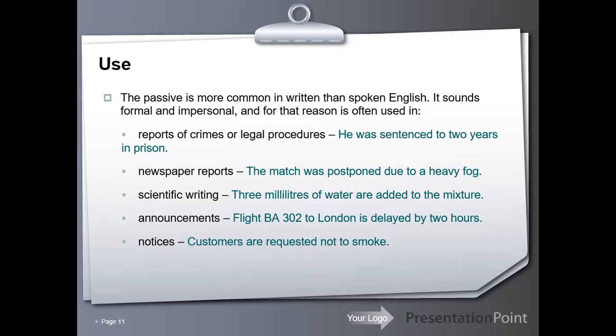We also use it in scientific writing. 3 milliliters of water are added to the mixture. Announcements are also used with the passive. Flight BA 302 to London is delayed by 2 hours. Also, we use it in notices. Customers are requested not to smoke.